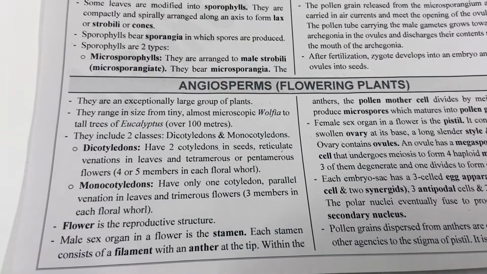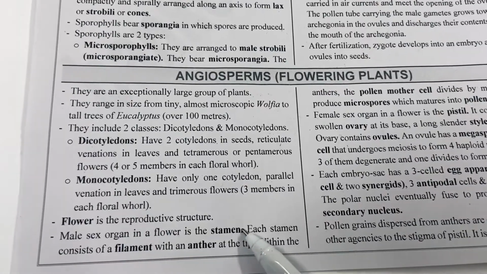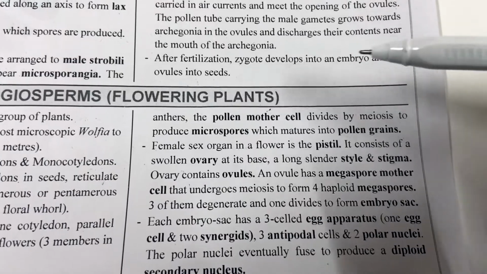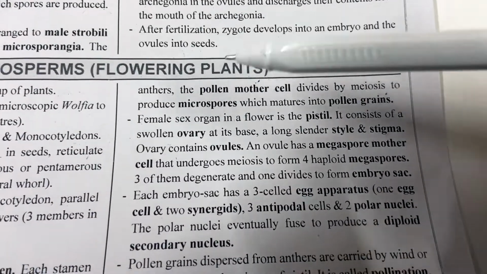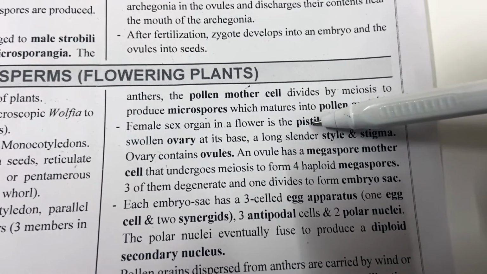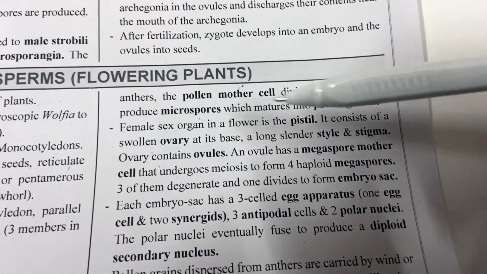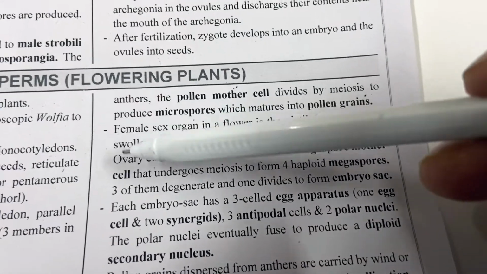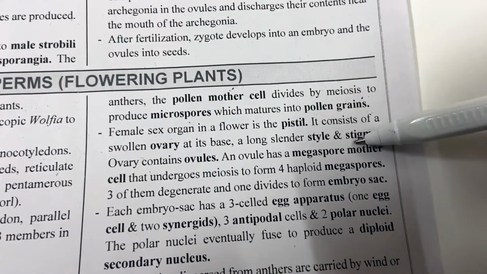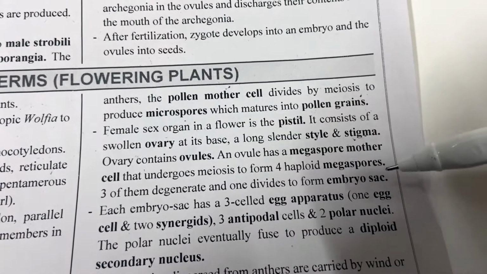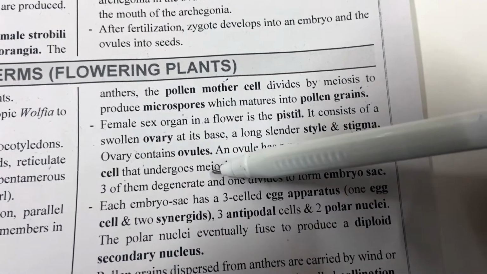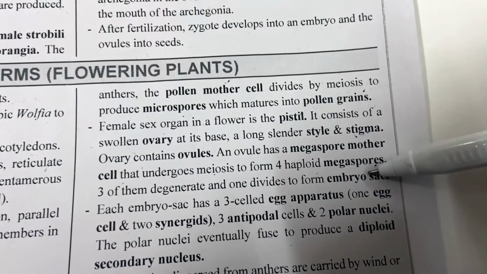So revising what we have done, the male sex organ is known as stamen, which consists of filament and anther. It has pollen mother cells which undergo meiosis to form pollen grains. Similarly, the female part is known as the pistil or the carpel. It consists of stigma, style and ovary. Ovary will consist of ovule, and the female part has the megaspore mother cell which will undergo meiosis to form 4 megaspores. Out of the 4 megaspores, 3 will degenerate and 1 which is left behind will form the embryo sac.